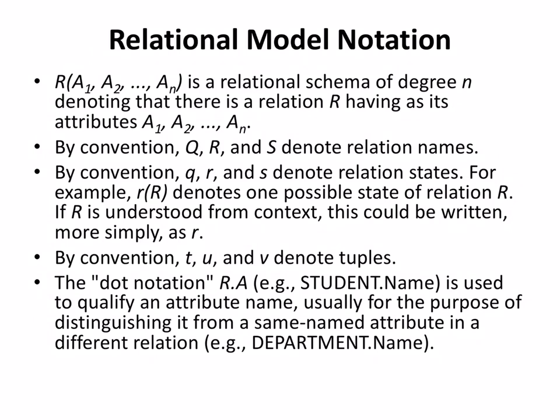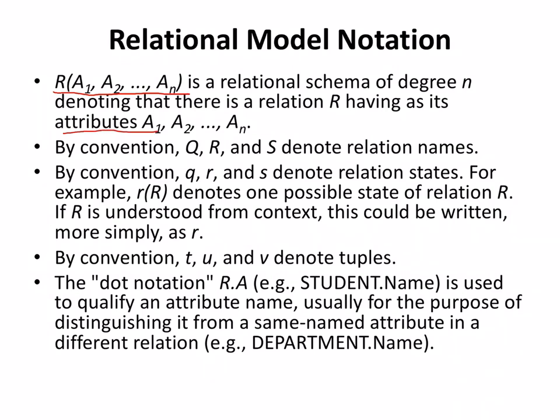We will just brush up the various notations which are popularly used in the relational model. First one, I have already introduced you to this. R is a relation. And what is A1, A2, A3? Please remind yourself. A1, A2, and so on till An are nothing but the various attributes within that particular relation. So they will be represented as A1, A2.